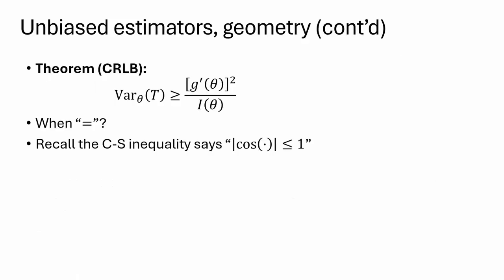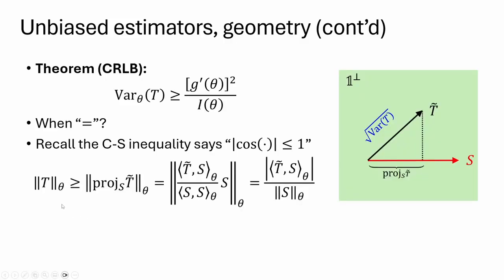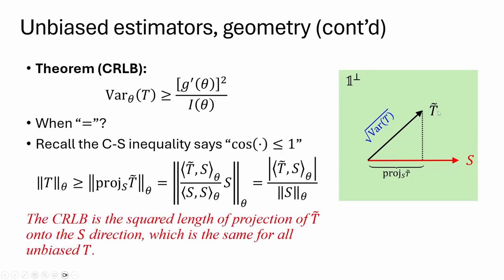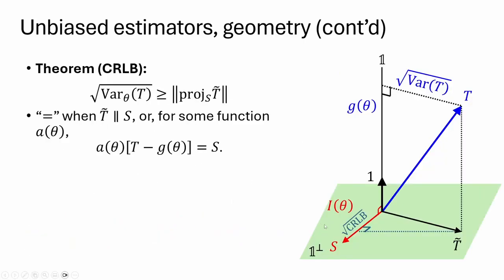Recall, what the Cauchy-Schwarz inequality says is essentially that the absolute value of the cosine is less than or equal to 1. By rearranging the Cauchy-Schwarz inequality, we get the length of t tilde is greater than or equal to the absolute value of the inner product of t tilde and s over the length of s. This right-hand side is the length of the projection of t tilde onto s. So now the CRLB itself has a geometric meaning: the squared length of the projection of t tilde onto the s direction, the same for all t. So here we can add the square root of the CRLB onto the diagram.